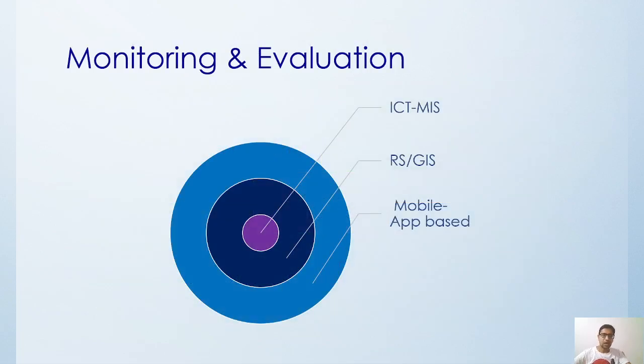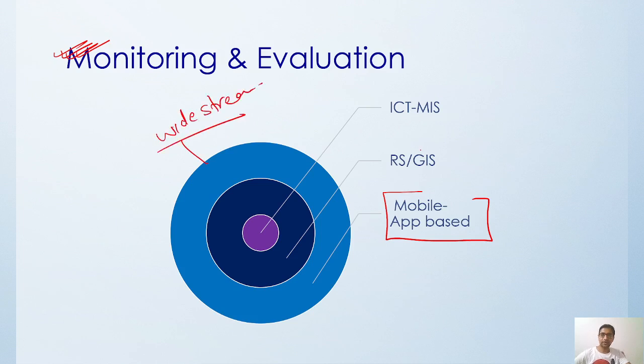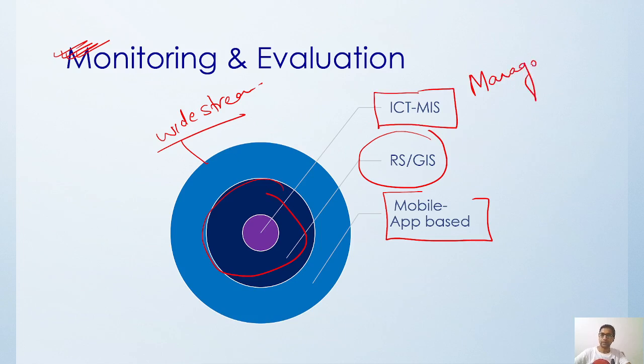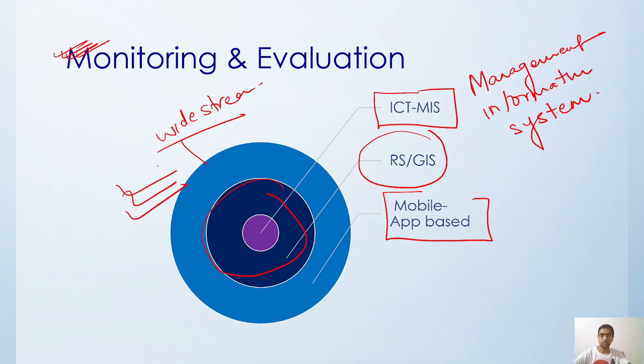After that, how will the monitoring and evaluation be done? There are three levels of monitoring and evaluation. One is mobile app based, which will be widespread everywhere. After that we have GIS, geographical information system, which is localized. And then after that, information communication and technology management information system. So this is how the monitoring and evaluation will be done from the bottom to the top.